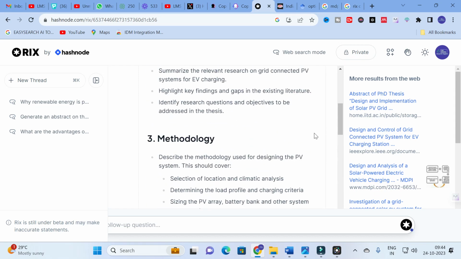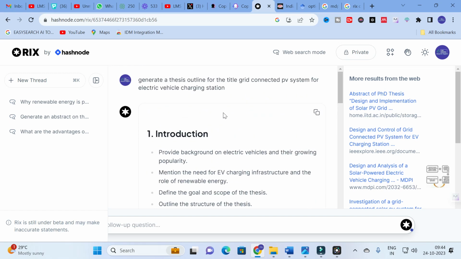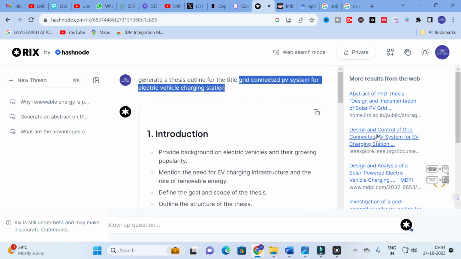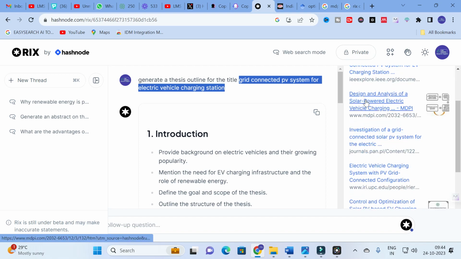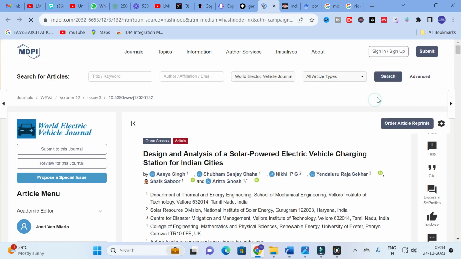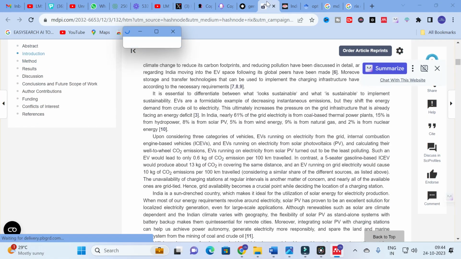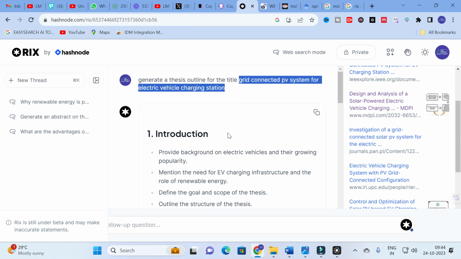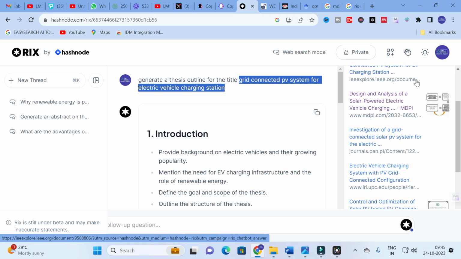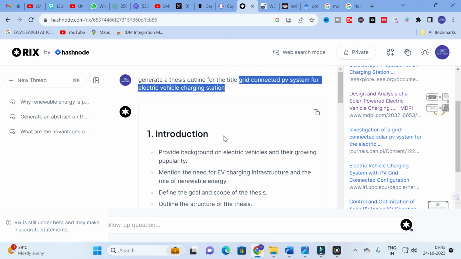And also you will get theses related to the particular title very easily in this search. For example, this is a title: design and analysis of solar power electric vehicle charging station. Just click on that, and you will get a related paper on that particular topic very easily. That is how EEx will generate the relevant topics related to the particular prompt, and also generate an answer for your prompt.